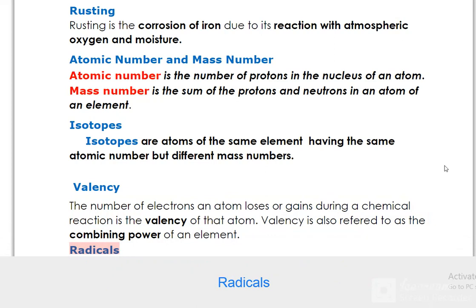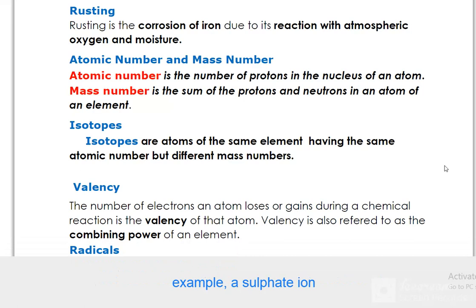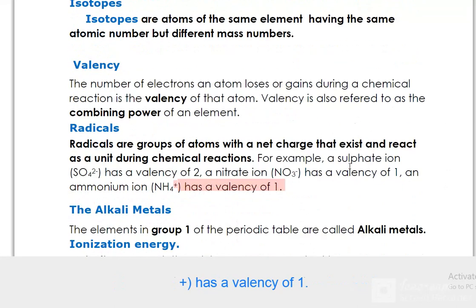Radicals: radicals are groups of atoms with a net charge that exist and react as a unit during chemical reactions. For example, a sulfate ion, SO4 2-, has a valency of 2; a nitrate ion, NO3-, has a valency of 1; an ammonium ion, NH4+, has a valency of 1.